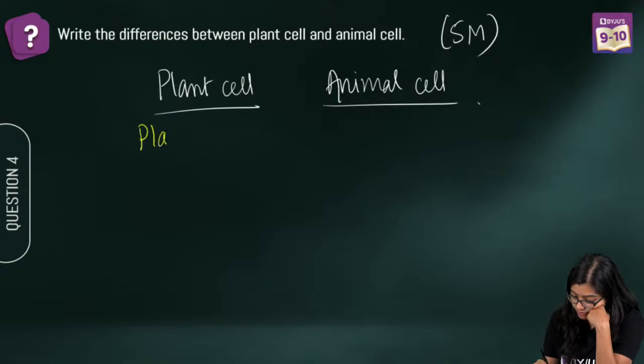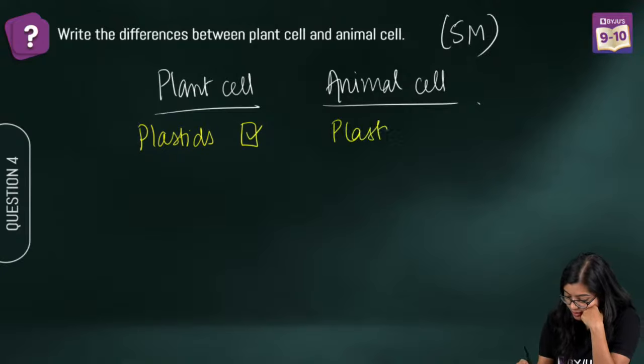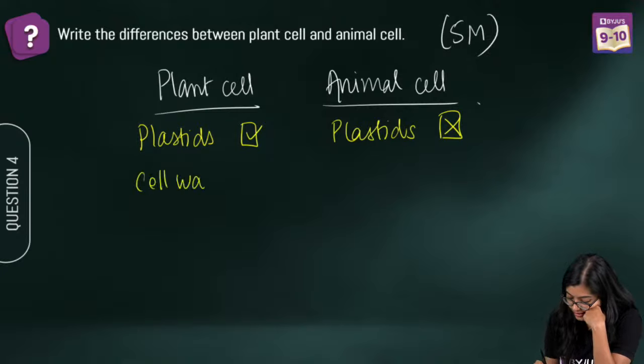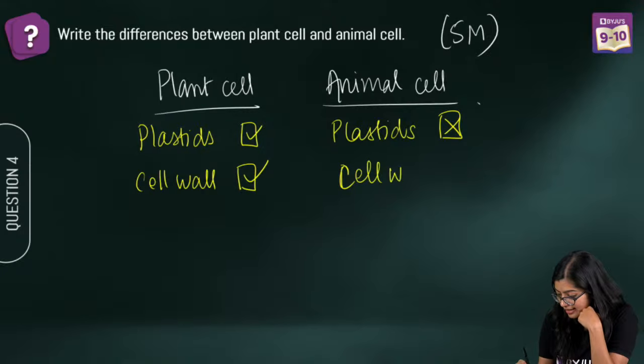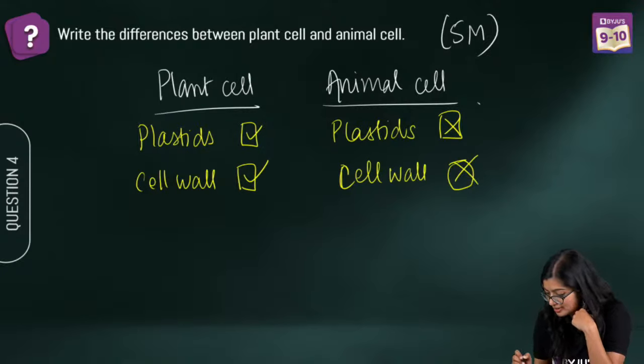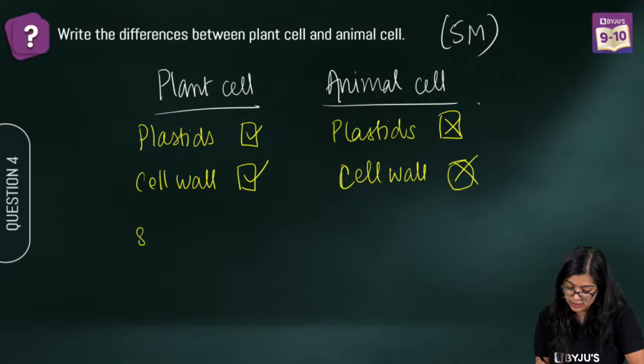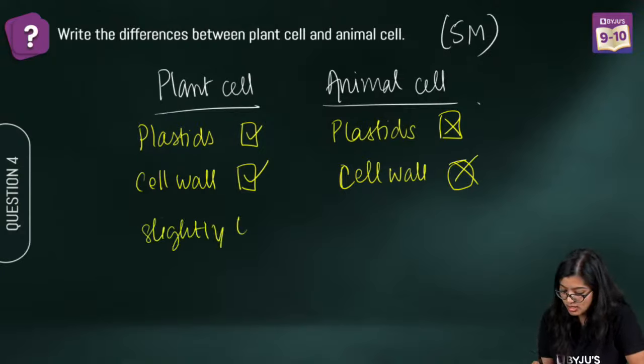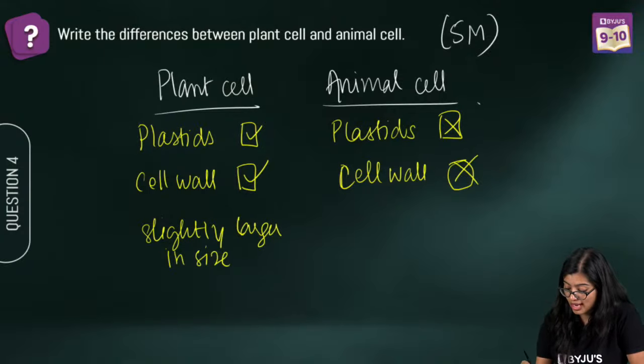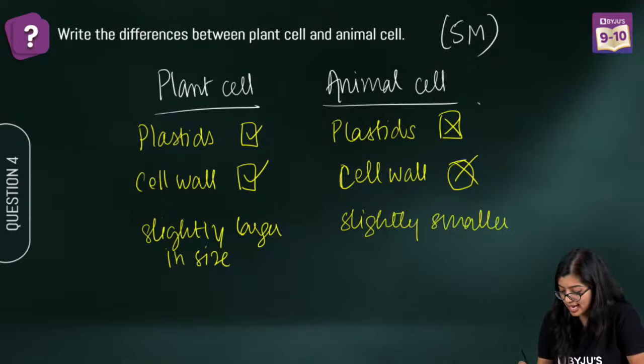Exactly. So plastids are present in plant cells and absent in animal cells. Cell wall is present in plant cells and absent in animal cells, right? Now size wise, we see that plant cells are slightly larger in size when compared to animal cells, which are slightly smaller in size.